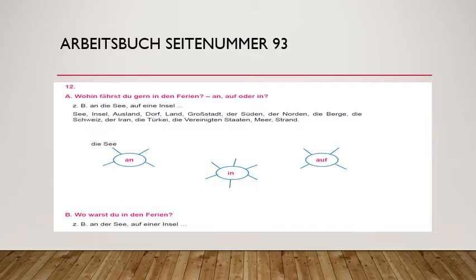Accusative. Süden, Norden are the direction. For that also in is used. Ich fahre gern in den Süden, in den Norden. Same is applicable for Berge. Berge means mountain. It will also take in. Ich fahre gern in die Berge. Similar for Schweiz, in die Schweiz.